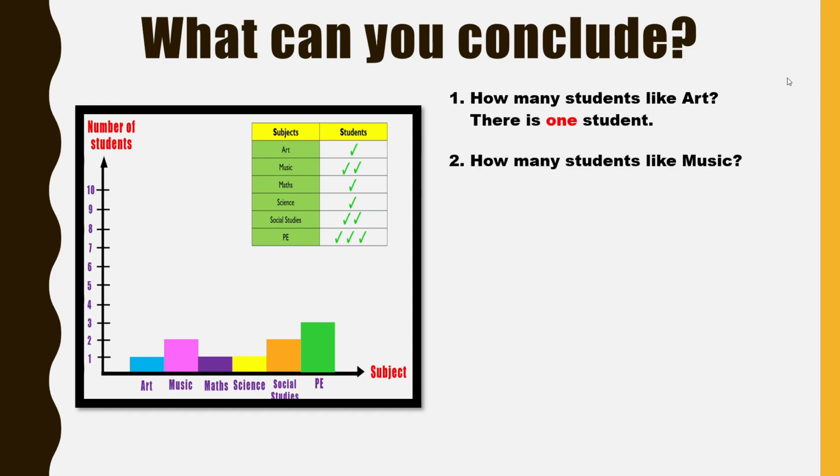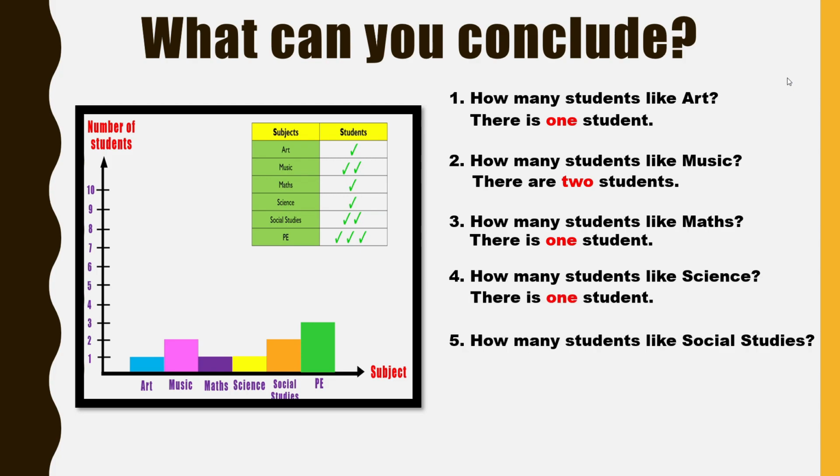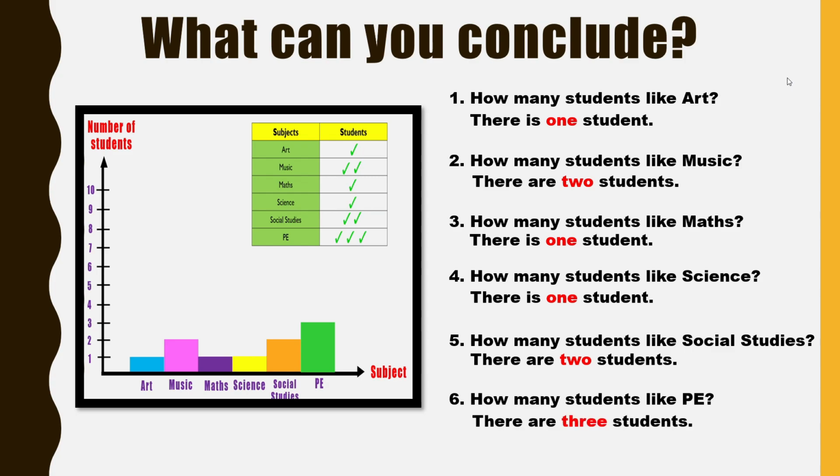How many students like music? There are 2 students. How many students like maths? There is 1 student. How many students like science? There is also 1 student. How many students like social studies? There are 2 students. And how many students like PE? There are 3 students.